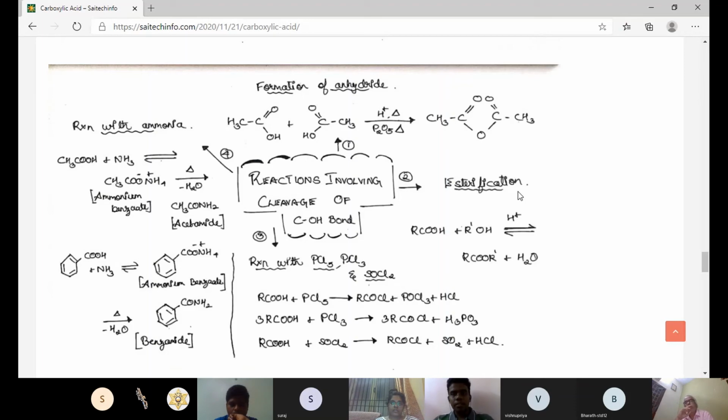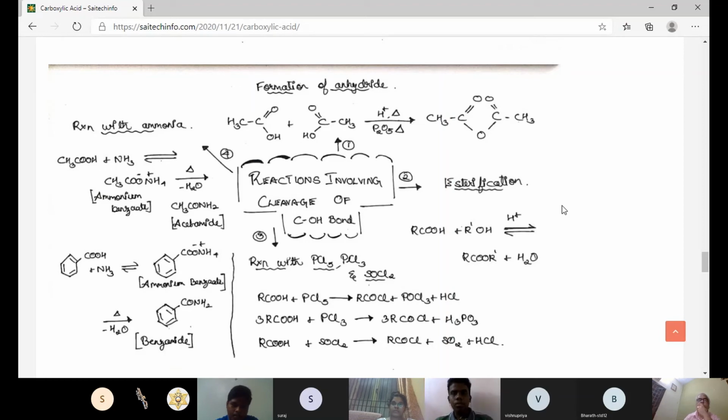Second one is esterification. Carboxylic acids are esterified with alcohols or phenols in the presence of a mineral acid such as concentrated H2SO4 or HCl as a catalyst. The reaction is RCOOH plus R'OH in the presence of H+ gives RCOOR' plus H2O. Third one is reaction with PCl5, PCl3 and SOCl2.